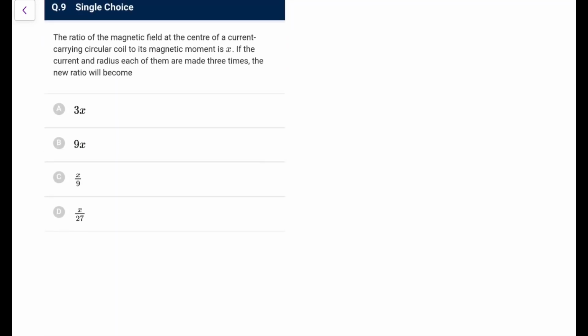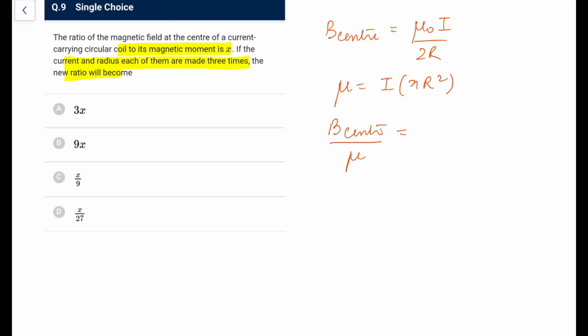Next. The ratio of the magnetic field at the center of a current carrying coil to its magnetic moment is X. Okay. If the current and radius each of them are made 3 times, the new ratio will become. So first let me check B at center. B at center, you know, is equal to mu naught I by 2R, taking a single turn, since we are not talking about number of turns. And what is the magnetic moment? Mu is NIA, so I into A is I into pi R square. So if I take the ratio of B at center to mu, I have to check its dependence on R and I. Let me write it completely now.